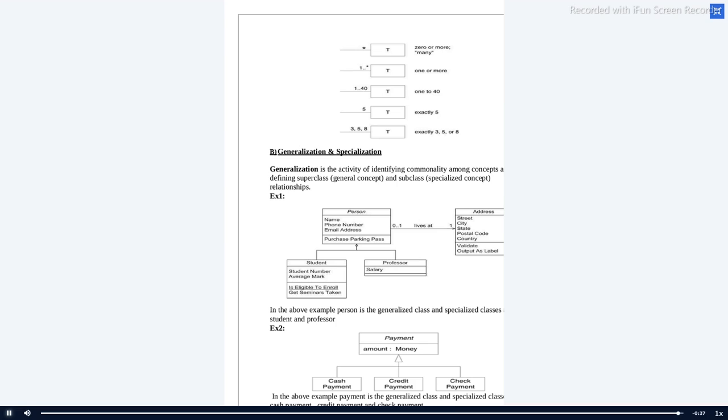Then we discussed the class diagram. What are the contents we have discussed inside the class diagram? How to represent methods and operations. What you should not use while mentioning methods.